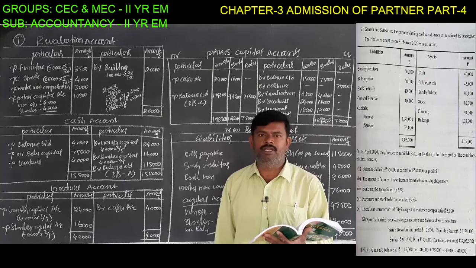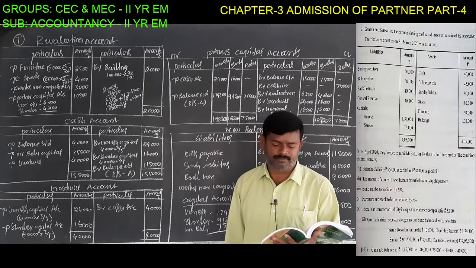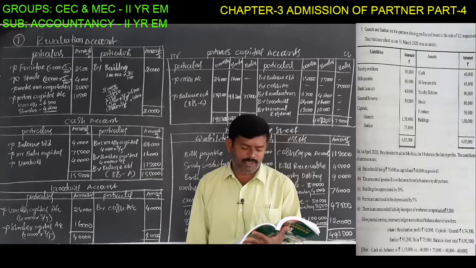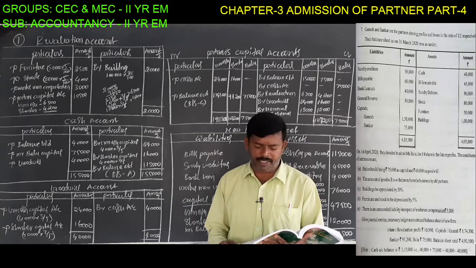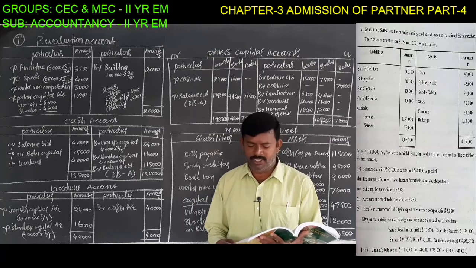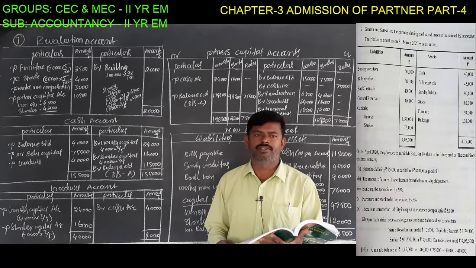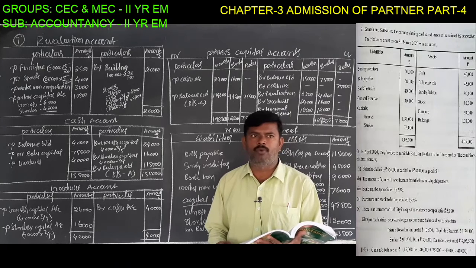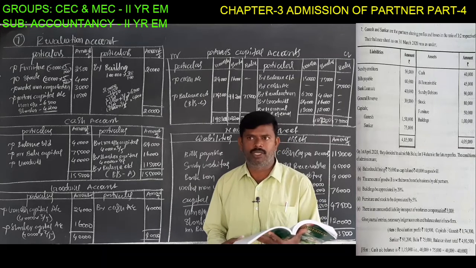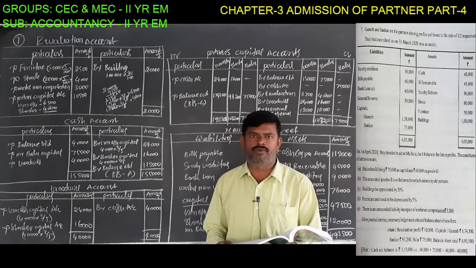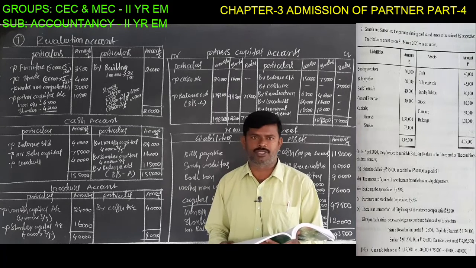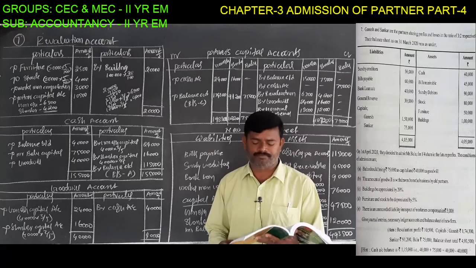This is especially something you have to remember. Okay, come to the problem. Seventh problem: Ganesh and Shankar are partners sharing profits and losses in the ratio 3:2. Remember, this is the old ratio of the old partners. It is needed for the distribution of revaluation profit, goodwill, and general reserves. So the old ratio is 3:2, and the total ratio is 5.